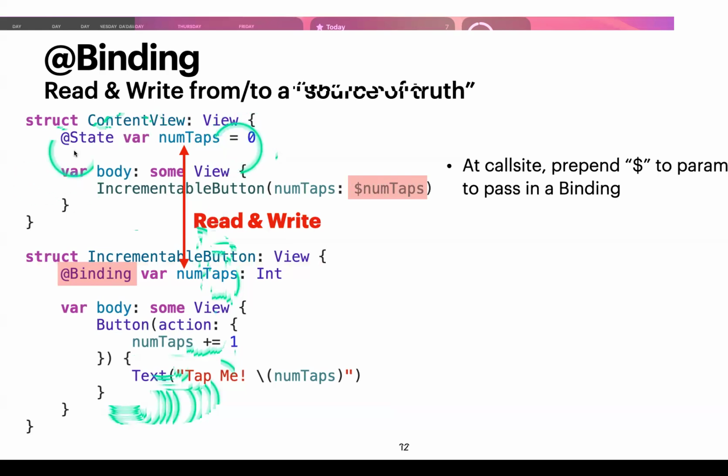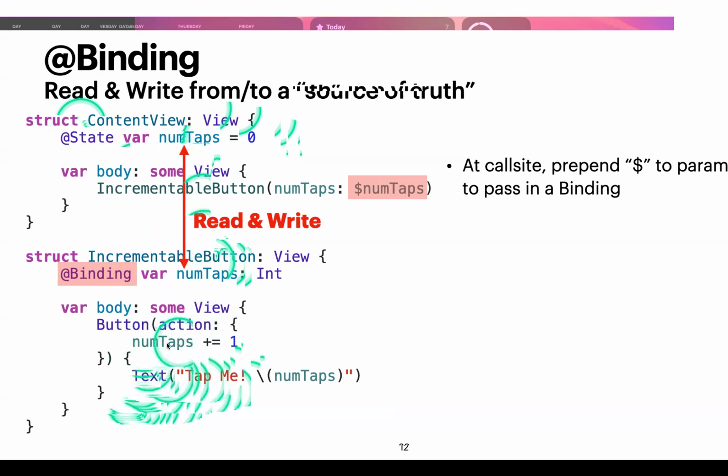Remember how I said that @State declares a source of truth? That is the original location. That is the actual data where it's located. And then within here, I'm just passing a reference. So this numTaps refers to the one up in ContentView. Whenever I'm updating this numTaps right here, I'm actually changing the source of truth up in ContentView. Does that make sense? Okay.